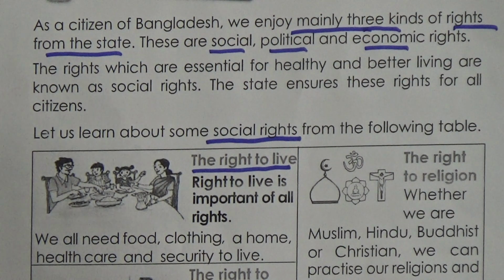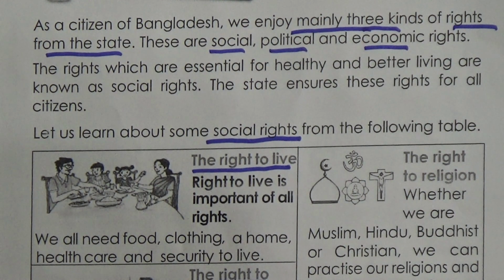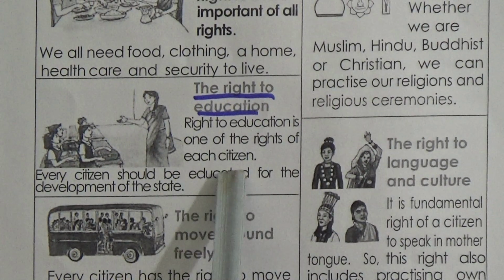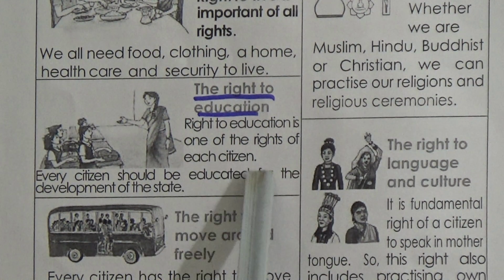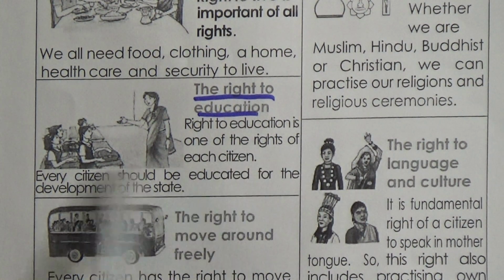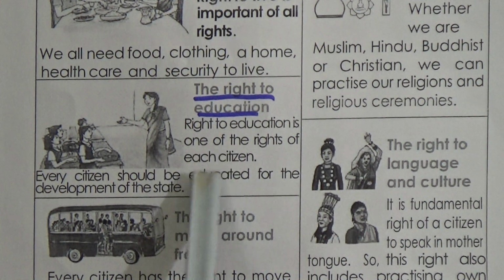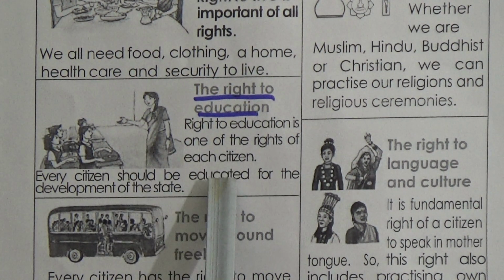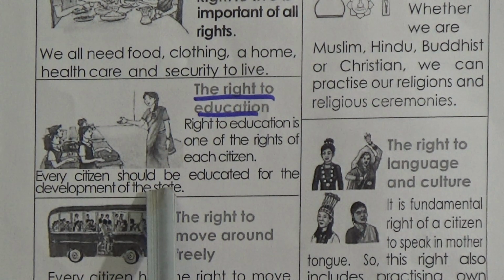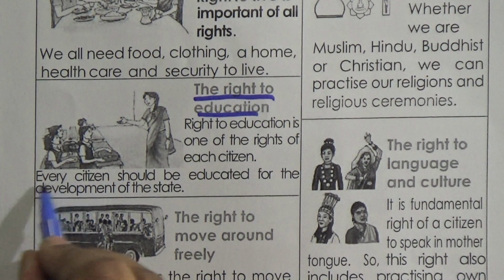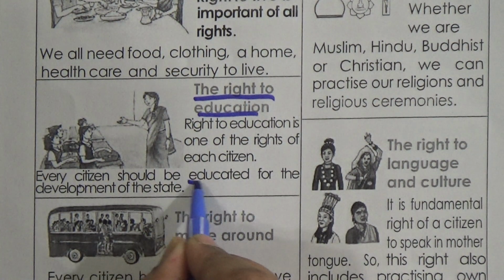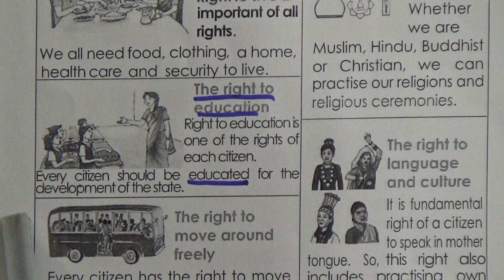Then the second is the right to education. The second is the right to education. The right to education is one of the rights of each citizen. So it is every citizen's right to need education. Every citizen should be educated for the development of the state.